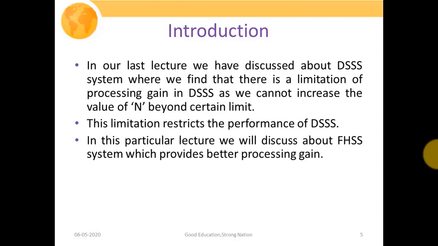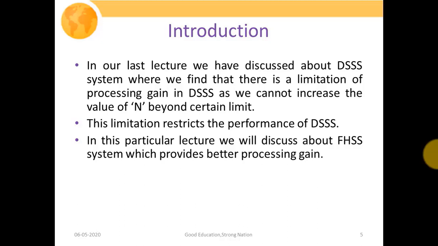In our last lecture, we discussed the DSS system, where we found that there is a limitation of processing gain, as we cannot increase the value of N beyond a certain limit. Here N is the number of bits in the chipping code. We cannot increase the value of N, that is the number of chipping bits that lie in a bit duration, due to certain pulse width limitation. So this limitation restricts the performance of direct sequence spread spectrum systems.